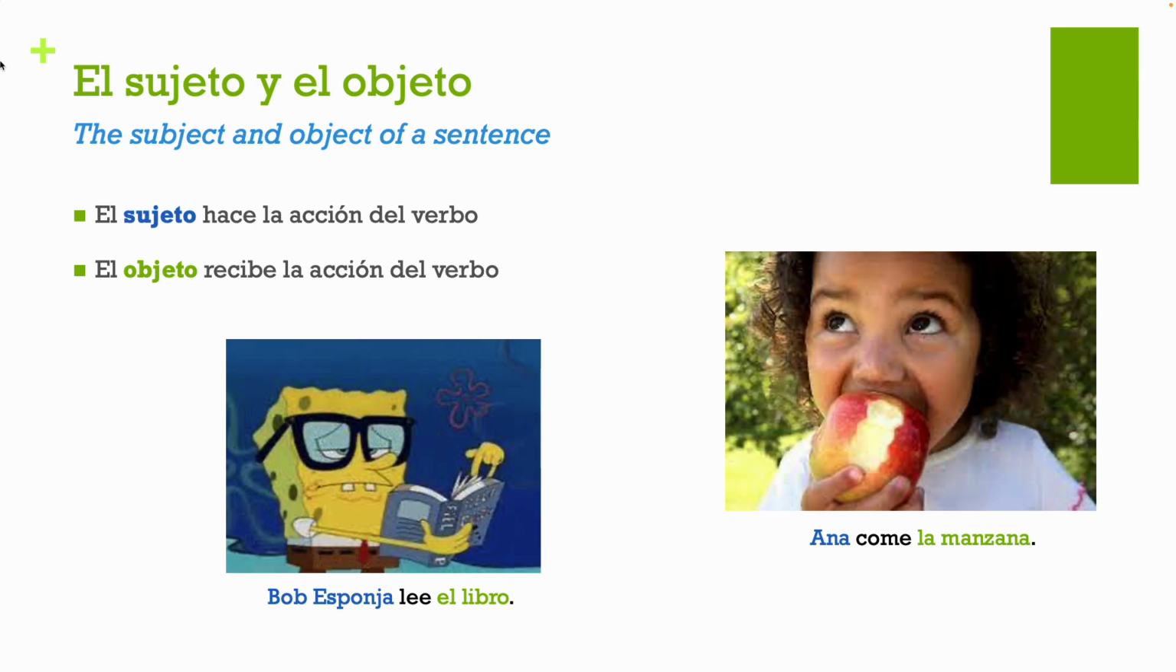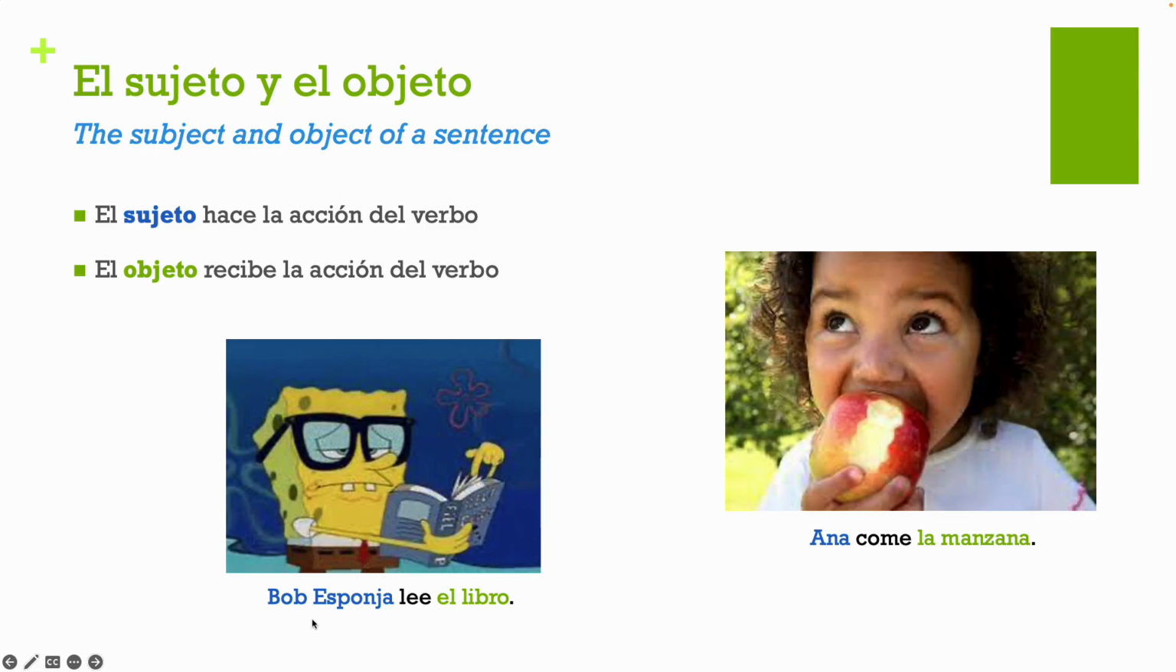El sujeto hace la acción del verbo. El sujeto hace la acción, el objeto recibe la acción del verbo. When we talk about the action of the verb, the subject is doing the action, and the object receives the action. Entonces, en mis ejemplos, Bob Esponja lee el libro.